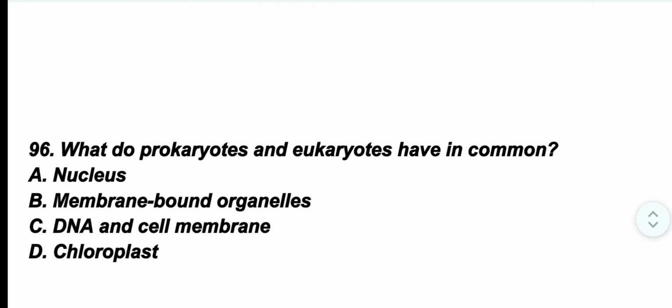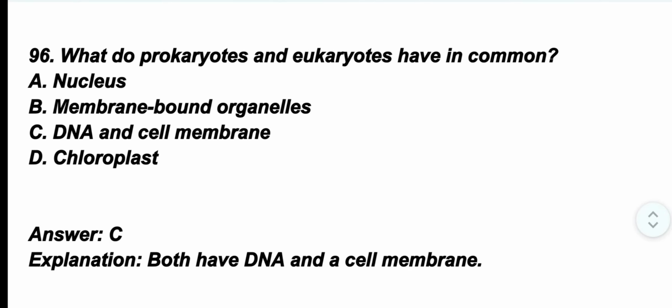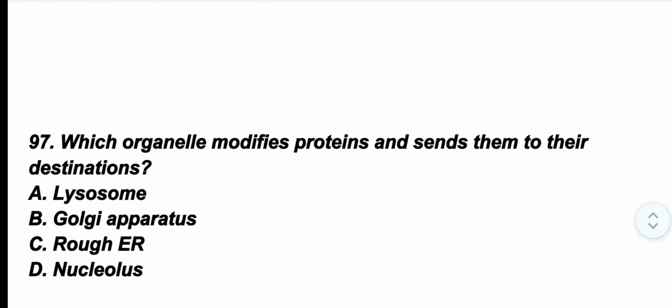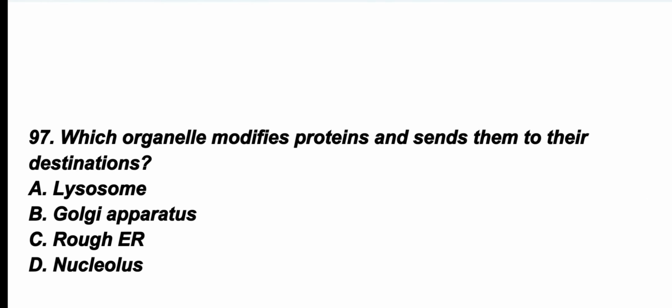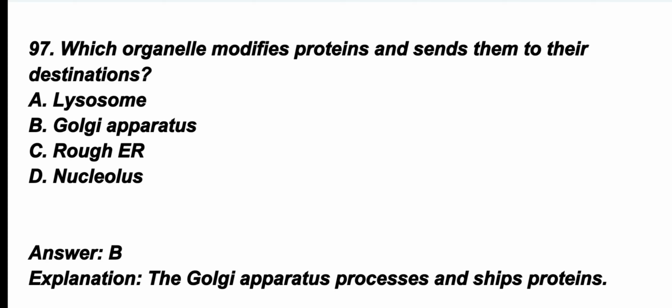Question number 96. What do prokaryotes and eukaryotes have in common? The correct option is option C, DNA and the cell membrane. Both have DNA and a cell membrane. Question number 97. Which organelle modifies proteins and sends them to their destination? The correct option is option B, Golgi apparatus. The Golgi apparatus processes and ships proteins.